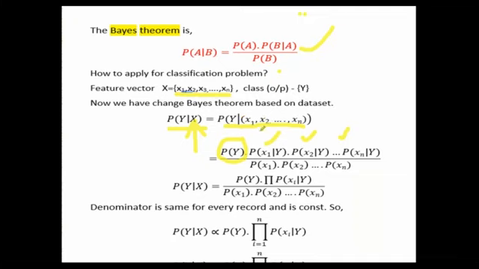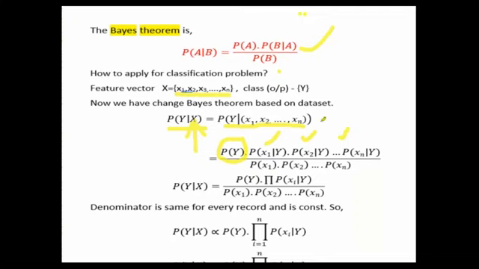And what are the features? We have X1, X2, and so on, Xn. Features are attributes, and for this we write X1 given Y, X2 given Y, because in the previous Bayes theorem we had only one event in the denominator, but here we have so many features, like B1, B2, Bn. So that's why P of X1 given Y, P of X2 given Y, like this. And the denominator is P of B, so P of B is nothing but X1, X2, and so on, Xn.